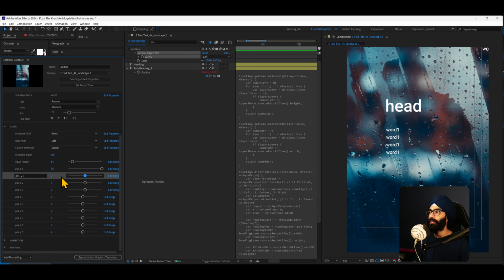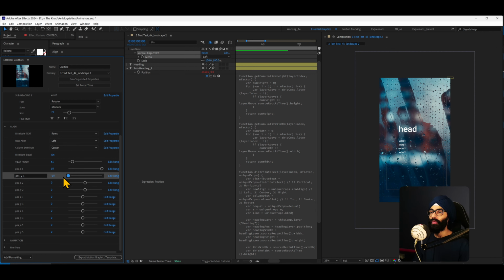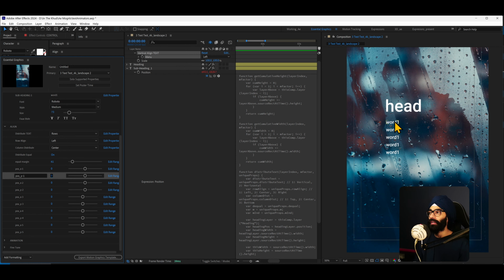If I take the y to -10, it will be at the top, and y at +10, it will be here. Okay, now let me just reset this so that you understand what I'm really trying to say. Now this was left aligned, right? If I was to make the text center aligned, even now if I take my position slider and move to -10, it will go to the left edge of the composition, and again the same thing.